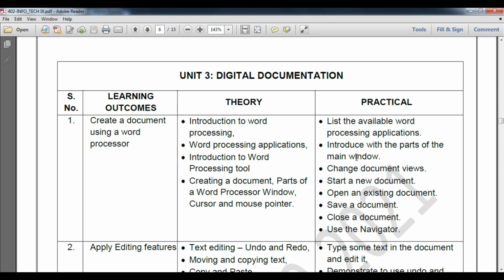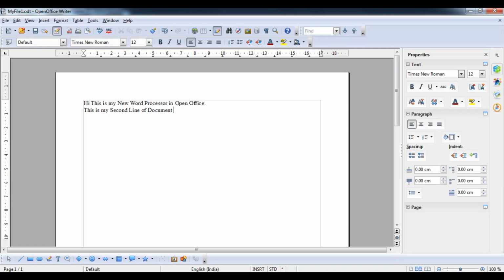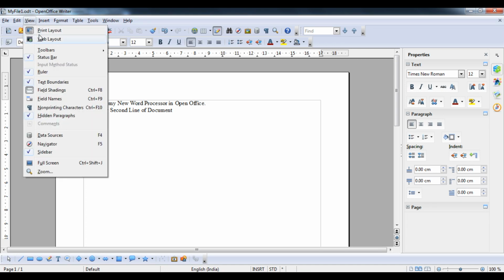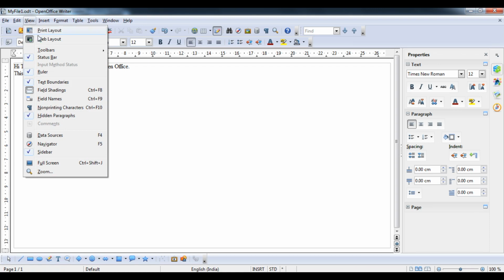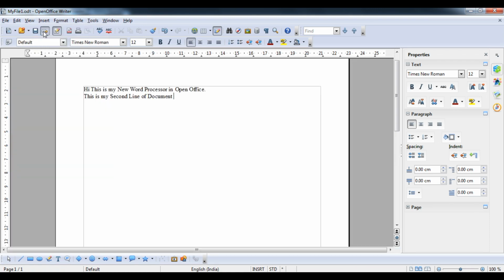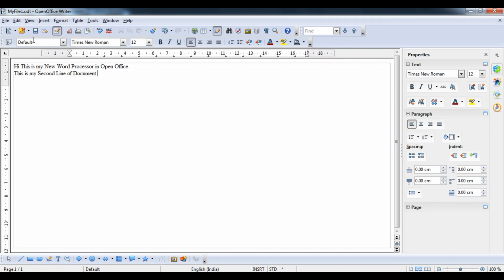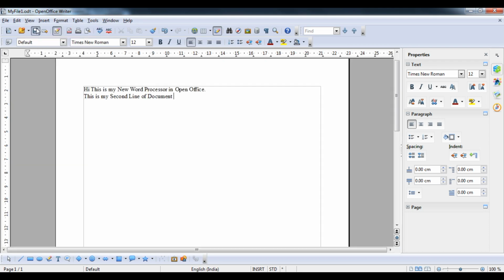First of all, how to change the document view. To change the view of the document, we go to the View option. You can see that Print Layout is selected by default, as a toggle button. Now it is in Web Layout. So there are two views. Can you see that, students? So I can change the view of my text also.